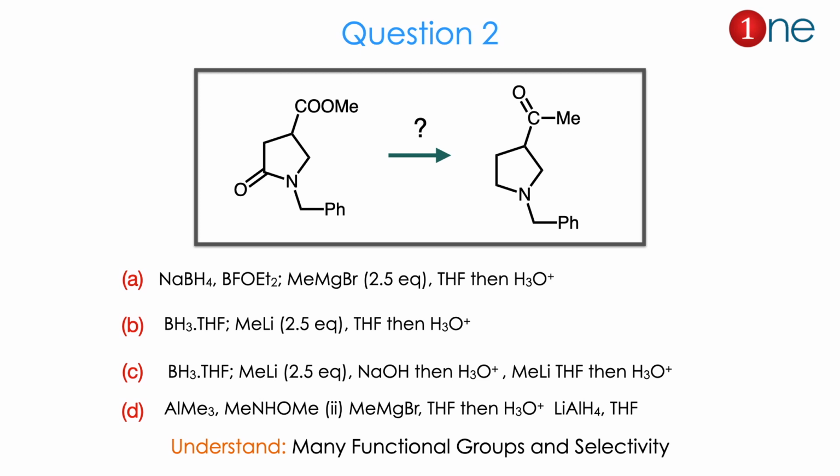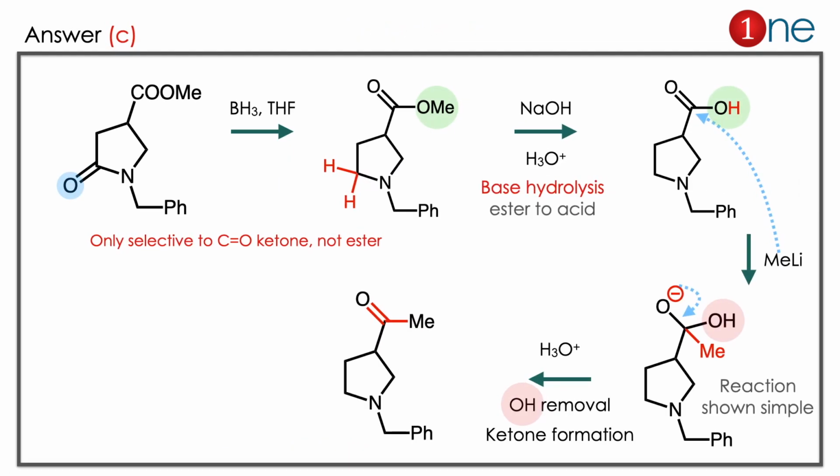Here many functional groups participate. Amine is there, phenyl is there, carbonyl is there and acetate is there. You have to understand that many functional groups are involved and the selectivity in the reaction is very important. The answer is C. Let us see how.